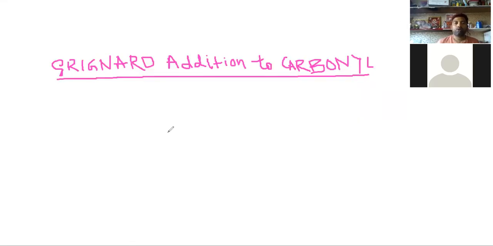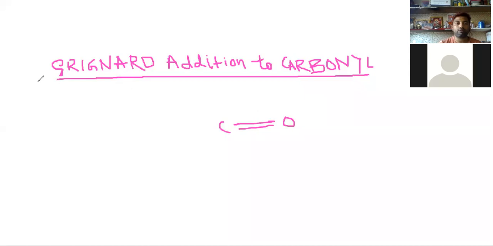Okay. So our today's topic is Grignard addition to carbonyl compounds. First, what are carbonyl compounds? Carbonyl compounds are compounds containing a carbon-oxygen double bond. Compounds containing this group, a carbon-oxygen double bond, are known as carbonyl compounds.